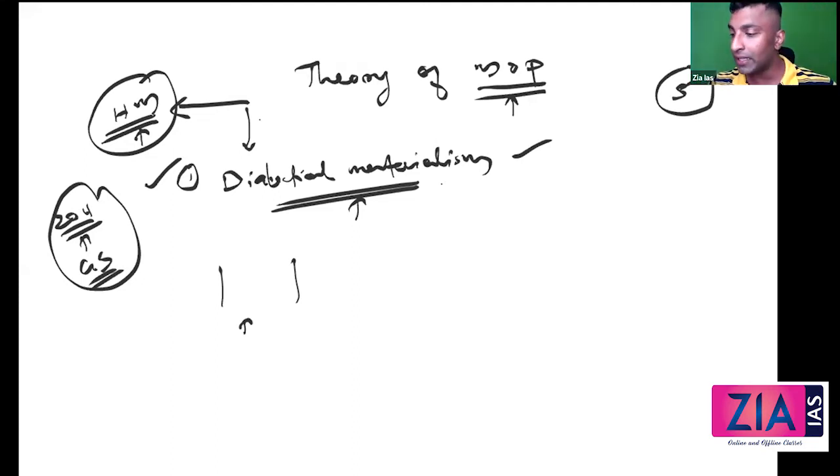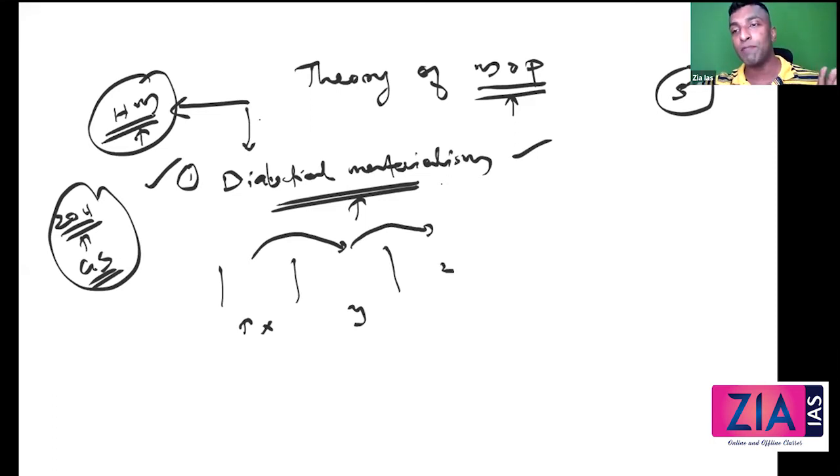So there will be contradiction in this, let's say, X society. These contradictions you will overcome and will enter into a new setup. Let's say that is Y. Here also, there will be contradiction. You will overcome that, and then you will come to a new society Z. And then there will be contradiction, and this keeps on going. So this is what you mean by dialectical.